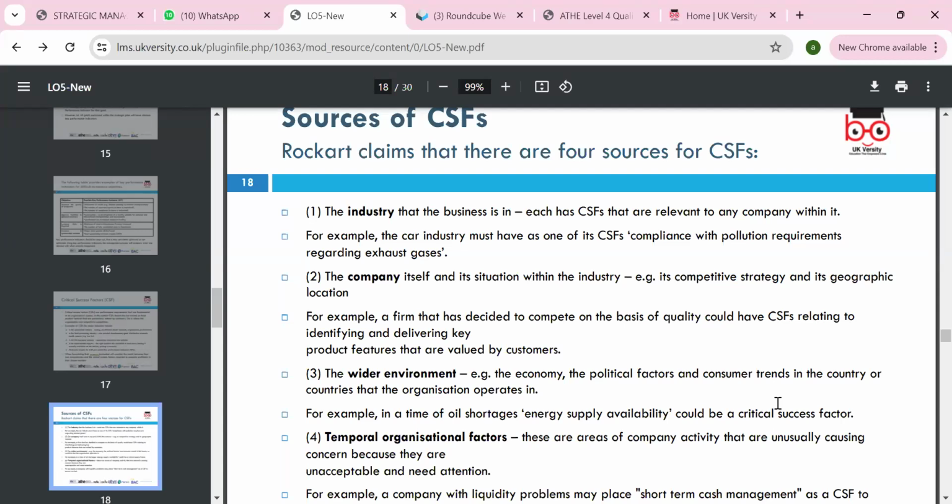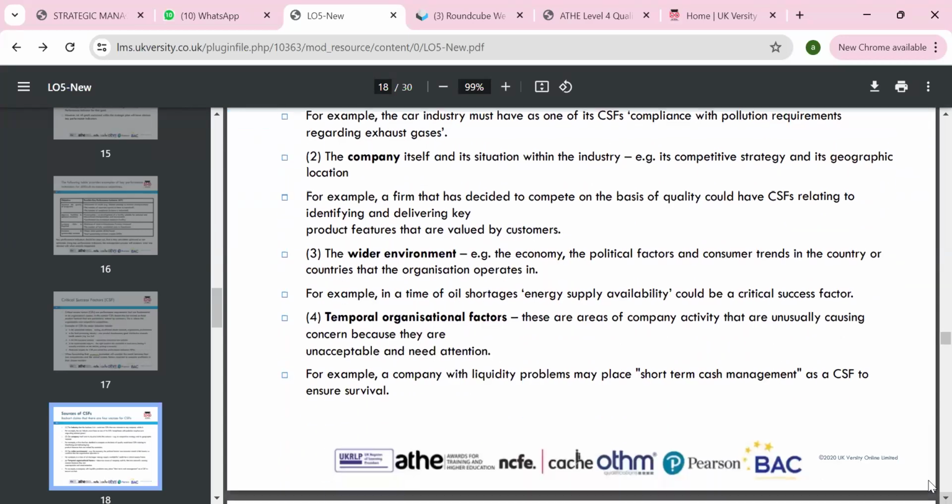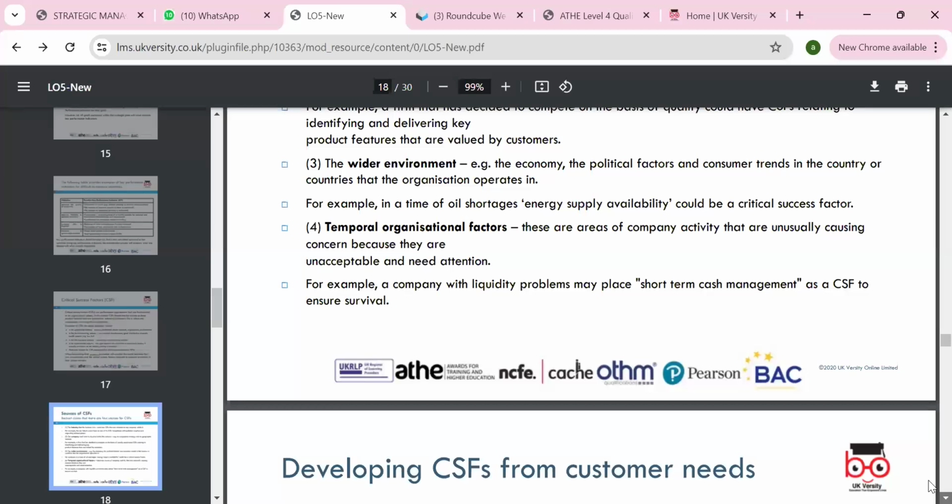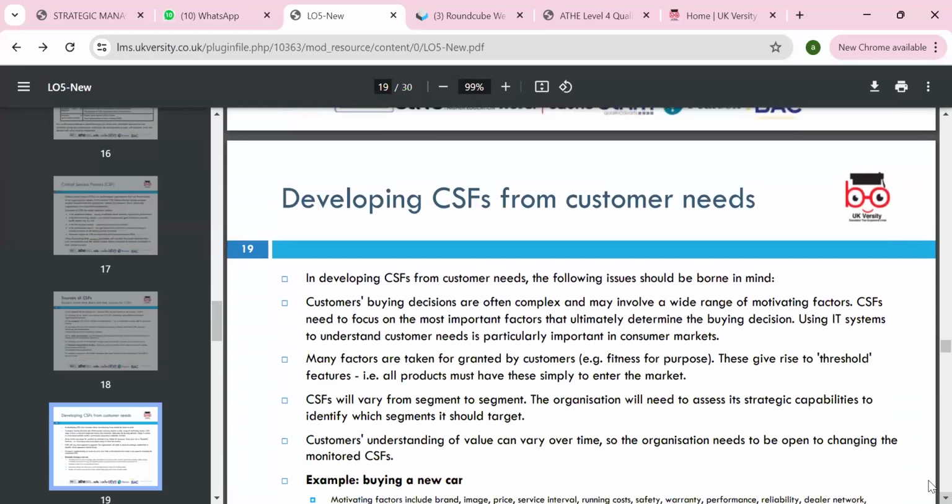We can think about the organizational factor, where an activity is unusual and causing concern. We need to make sure of the supply line; it depends on the nature of the organization. In the short term, cash management is very crucial because if you don't have cash, your credit management control system suffers. Developing the customer needs, what are the critical success factors there?